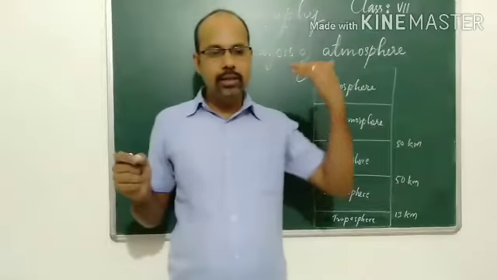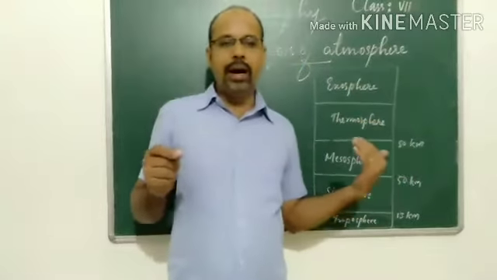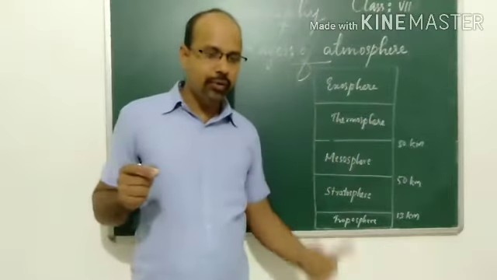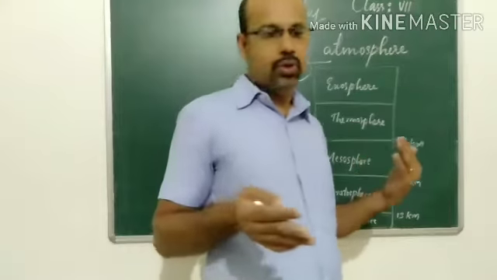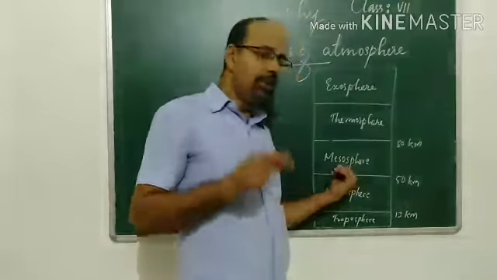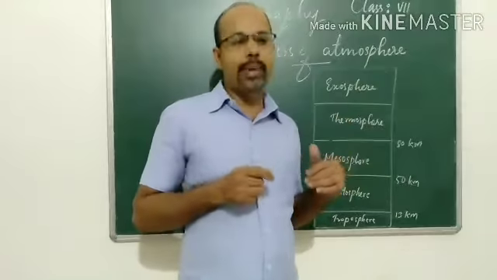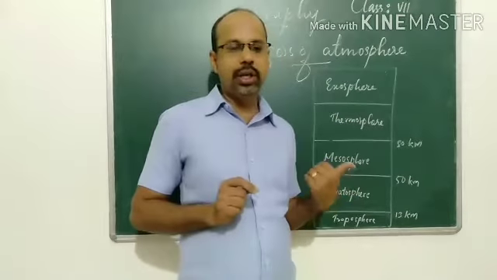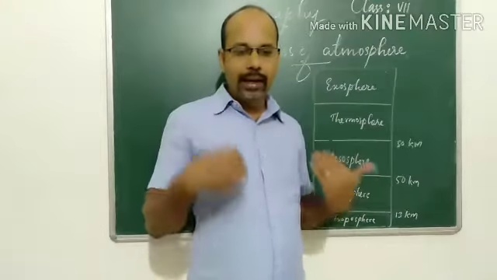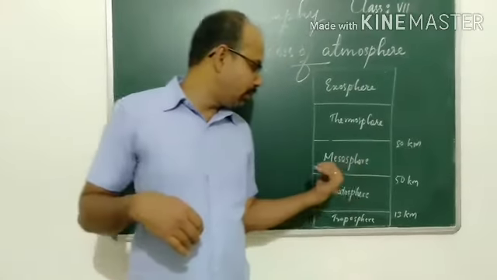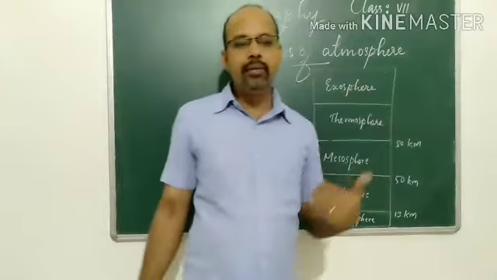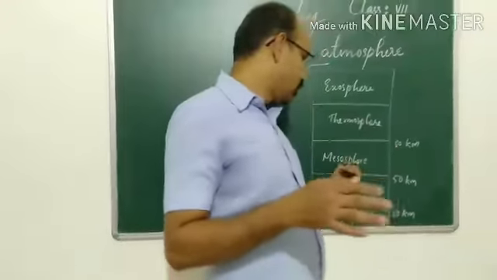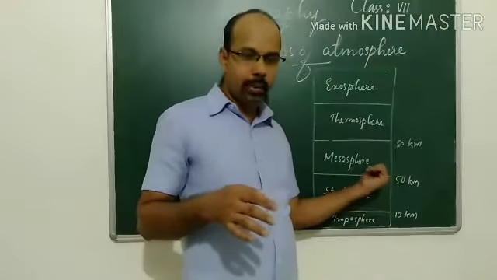If meteorites coming towards the Earth fell on the Earth's surface, they would destroy it. So the meteorites are burnt out in the mesosphere before reaching the Earth's surface. So that is also an important layer.